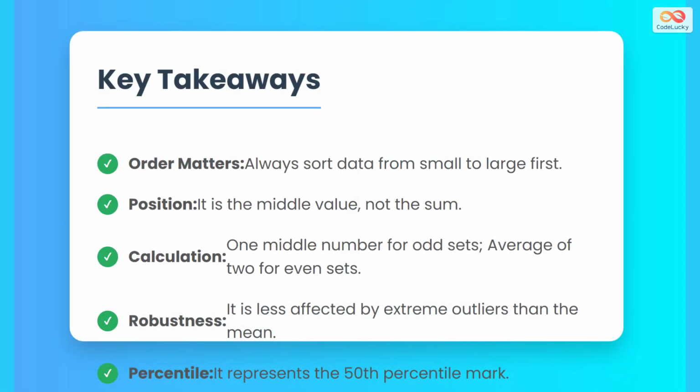Let's recap. Always sort your data first. Find the middle position. If there are 2 middle numbers, average them. Remember that the median helps ignore extreme outliers and represents the true center of the data.